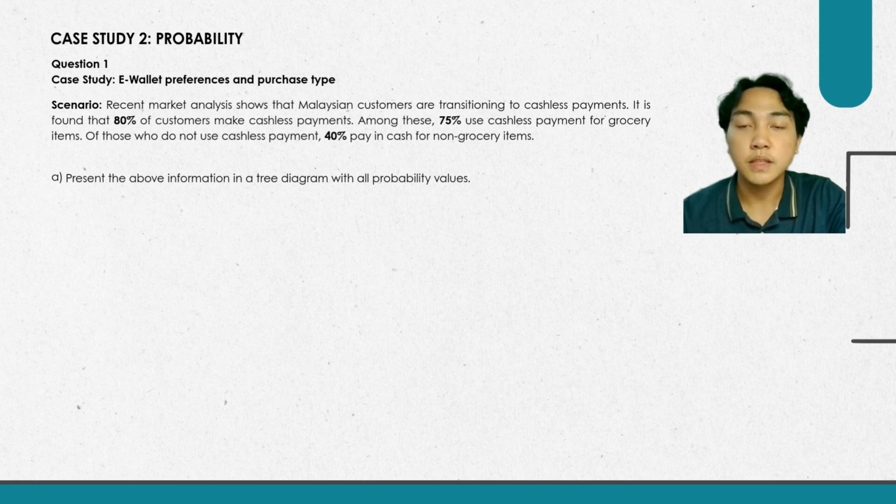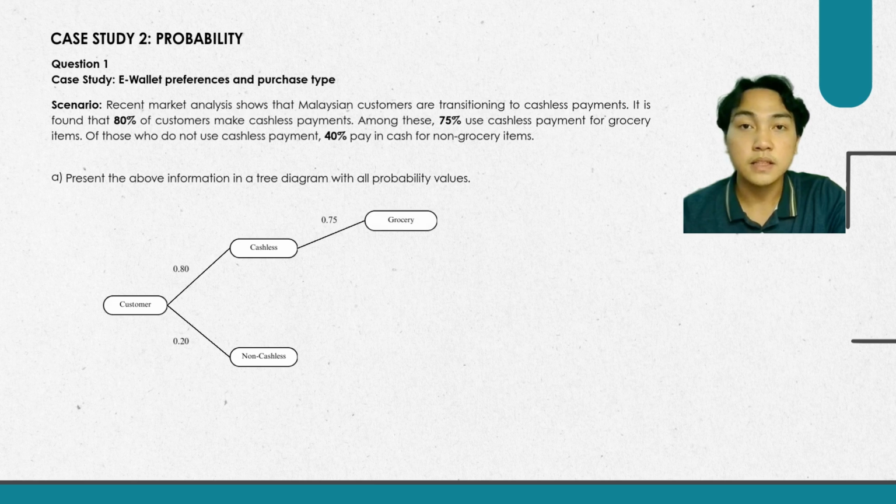Case study 2, probability question 1A. Present the above information in a tree diagram with all probability values. So from the question, there are three information. The first one is 80% of customers make cashless payment. So from here, we can find the customers that made non-cashless payment, which is 20%.